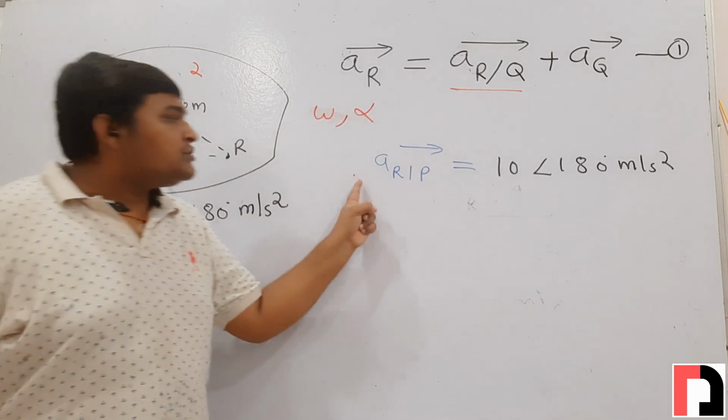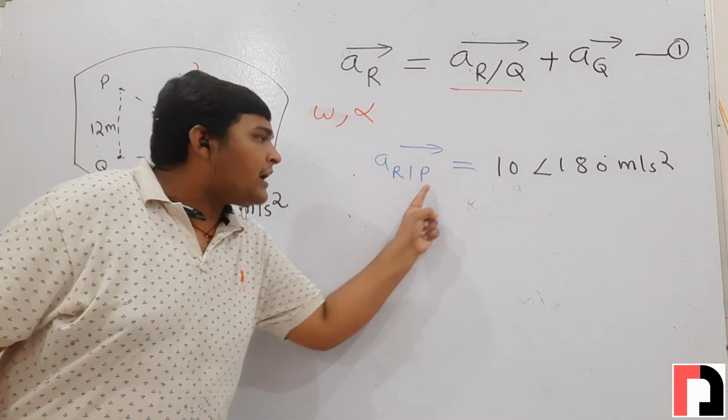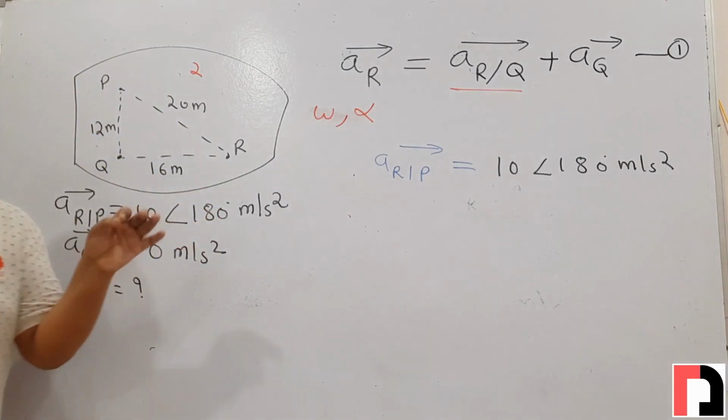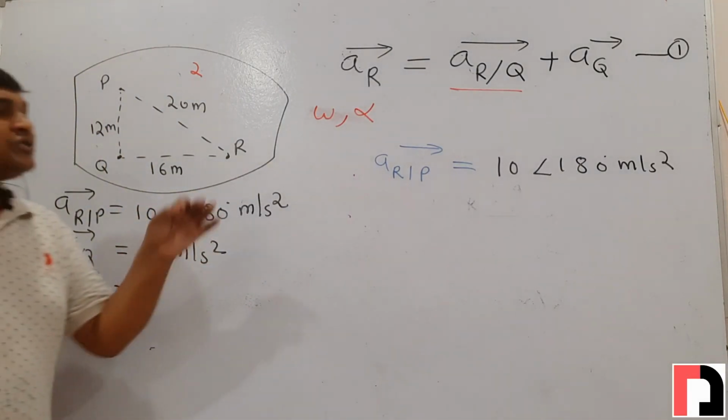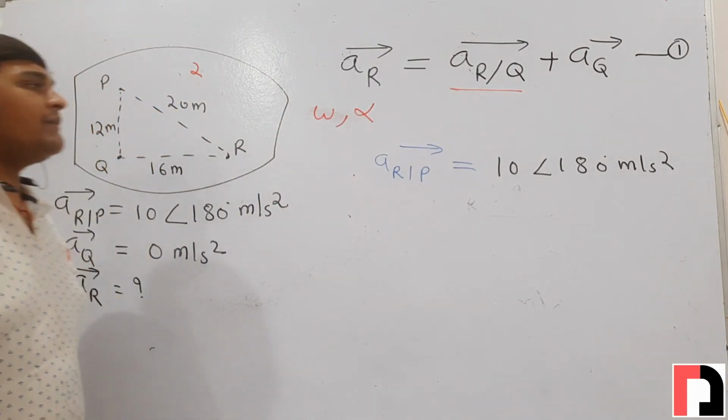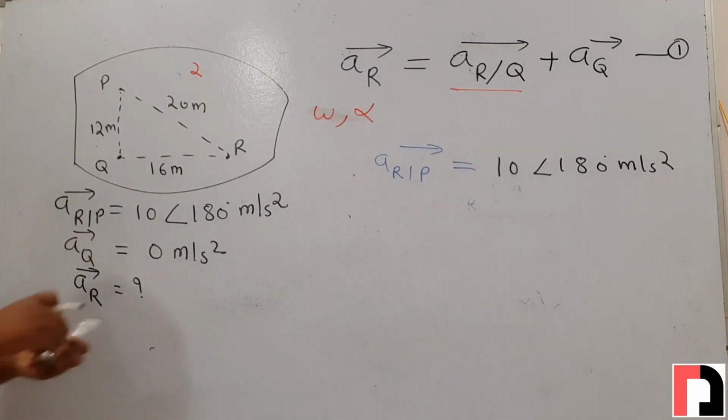Next we will find the tangential acceleration of r with respect to p, and by using it we will find alpha. So let's start.